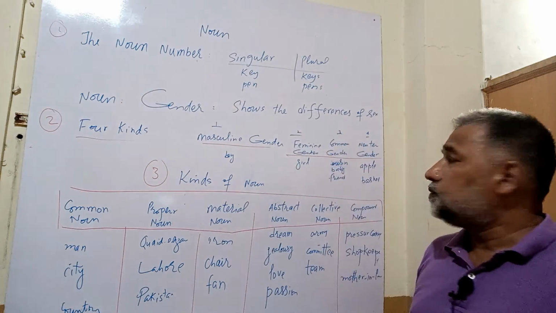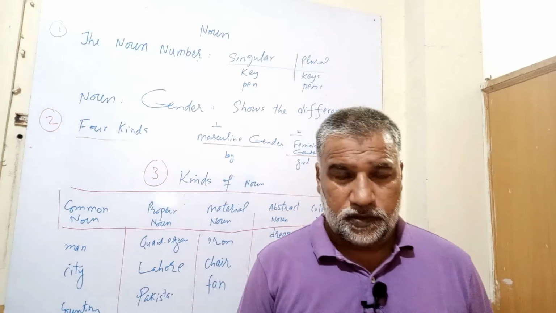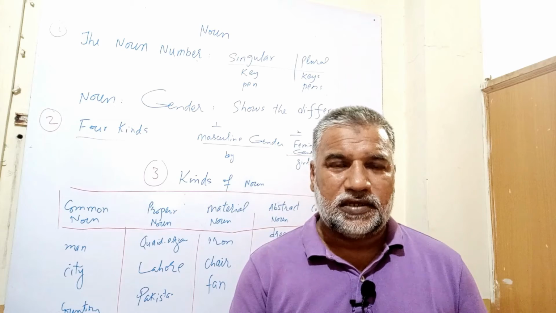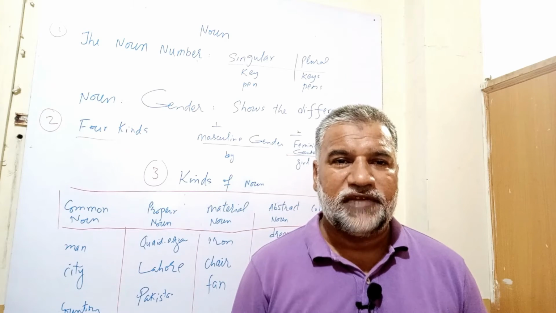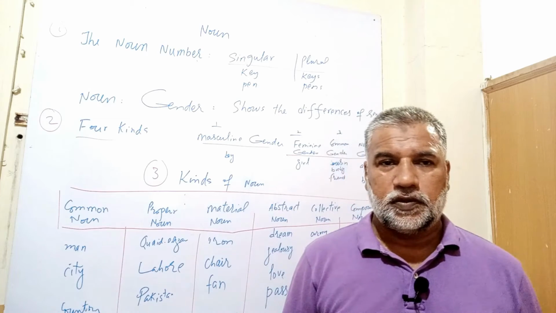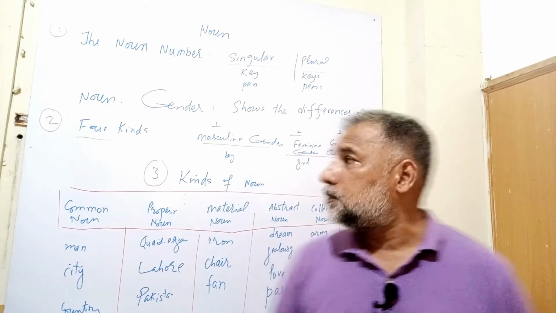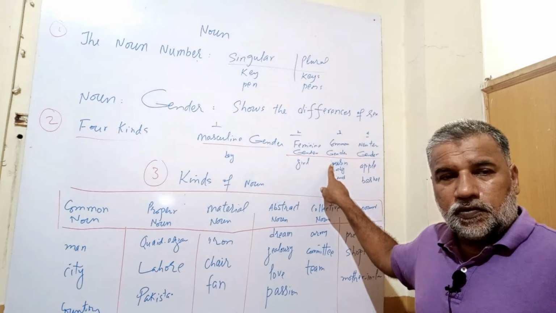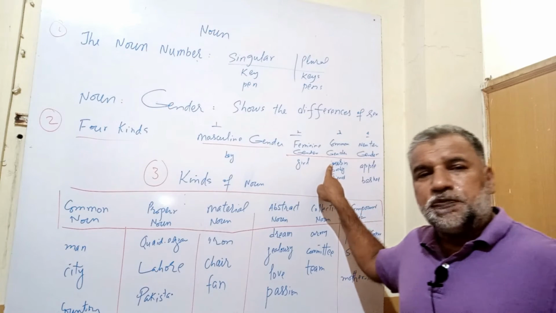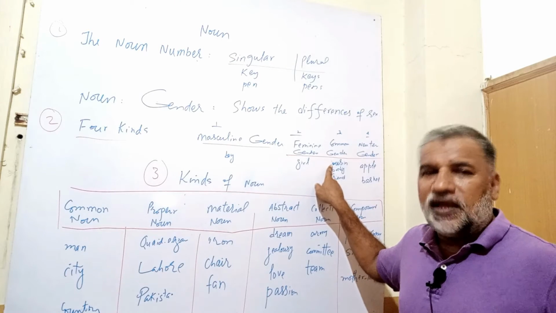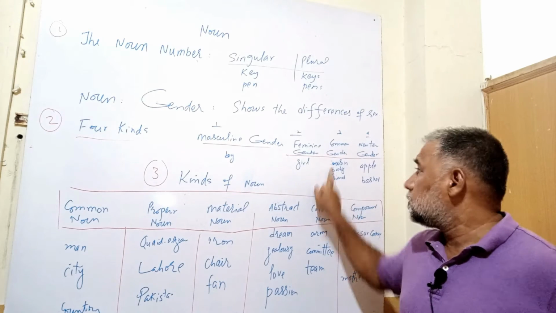And the next is common gender. When a word does not indicate the sex, that is covered by common gender. Let's see, where do we use cousin? Because we speak this word cousin for girls as well as boys.